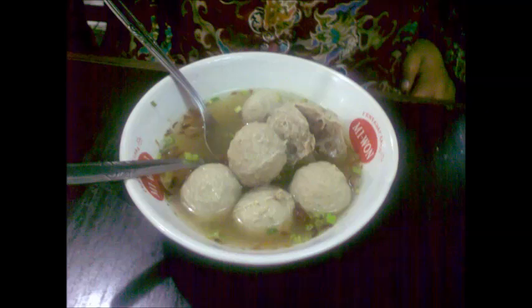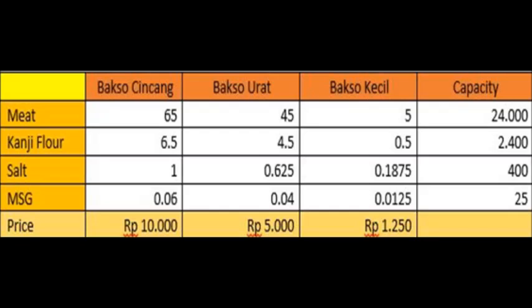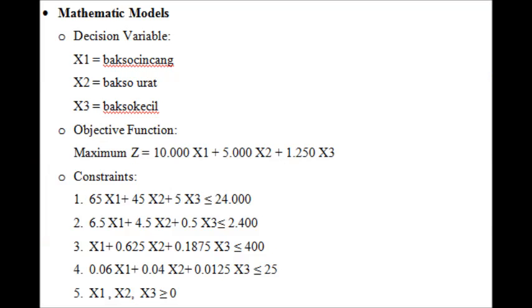and MSG is 0.25 ounce. The price of bakso cincang is 10,000 rupiah per meatball, bakso urat is 5,000 rupiah per meatball, and bakso kecil is 1,250 rupiah per meatball. And this is the table of the limited resources explained before.